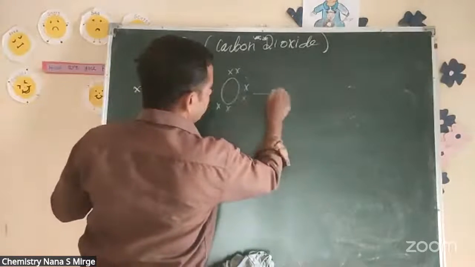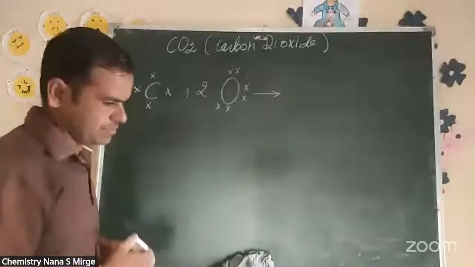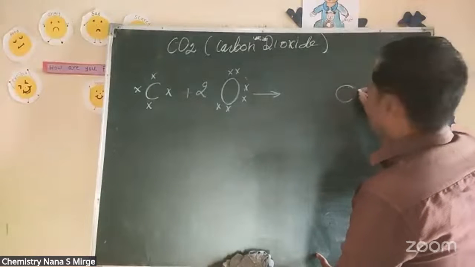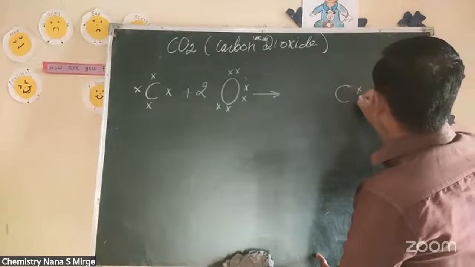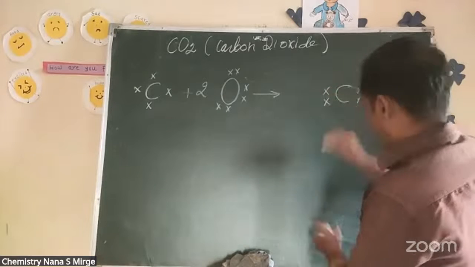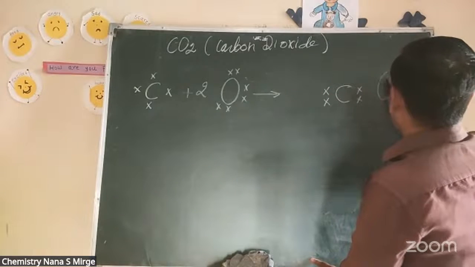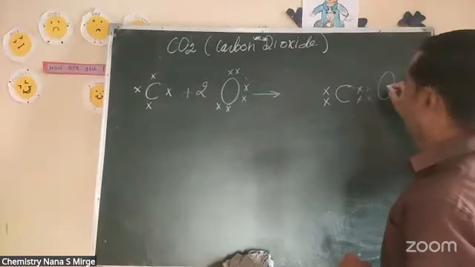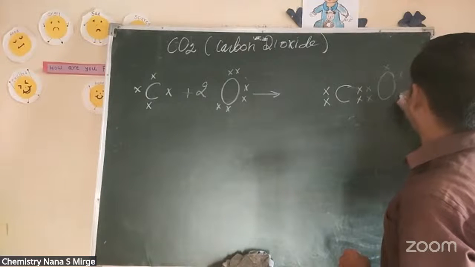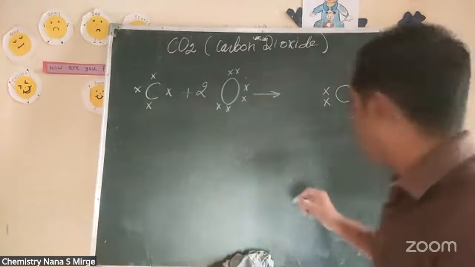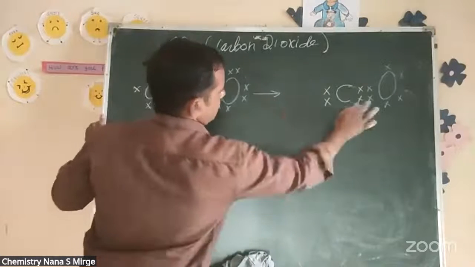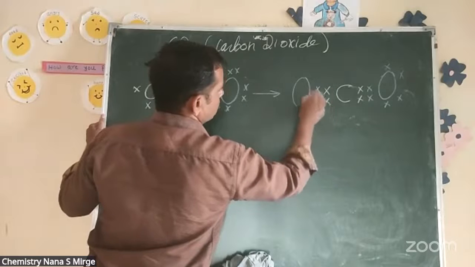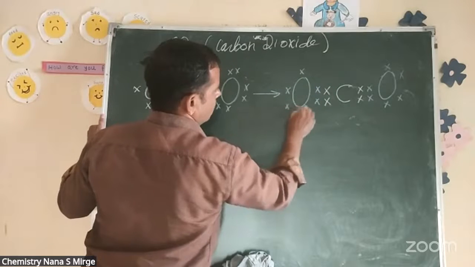So how can they be combined? They will be combined like this. The central atom is the carbon atom. Carbon has 2 electrons here and 2 electrons here. Each oxygen has 2 electrons and 2 electrons, so 2, 3, 4, 5 and 6. Again, how many electrons in the next oxygen? 1, 2, 3, 4, 5, 6.